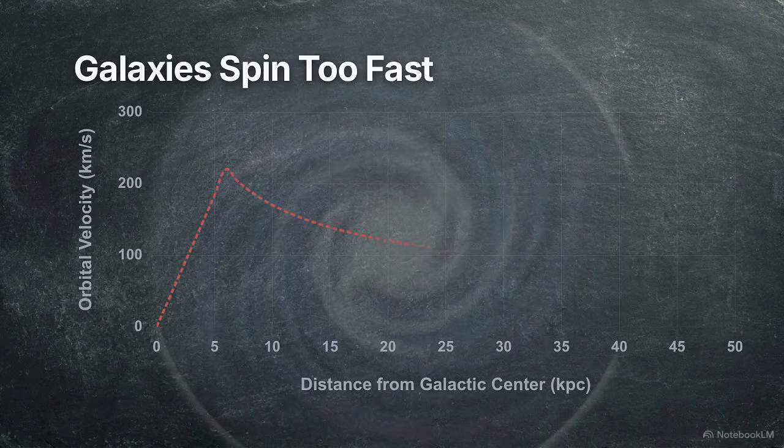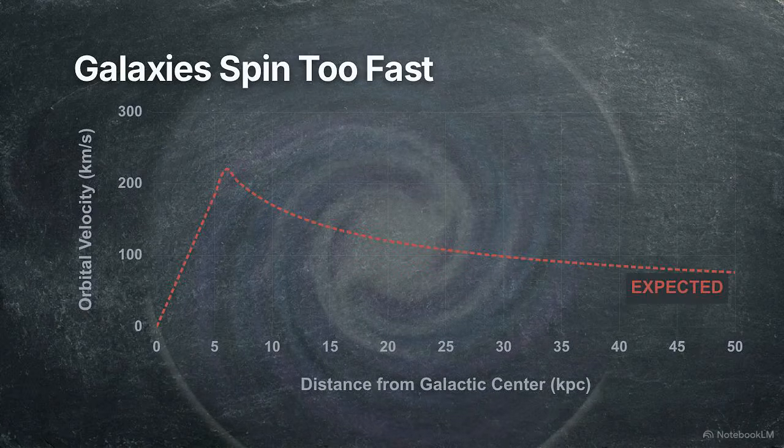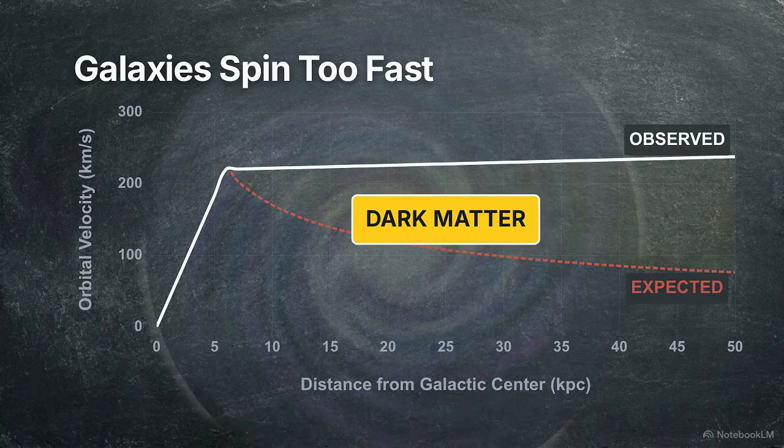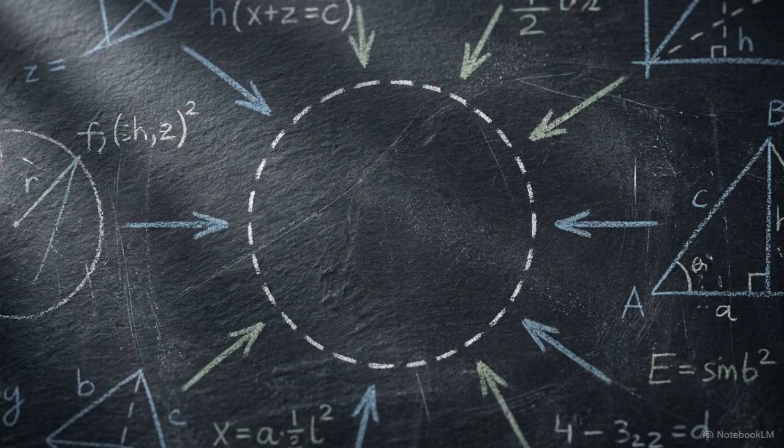When we look at galaxies, we see they spin far too fast to stay together. We assume there is invisible mass providing the gravity to hold them. We call it dark matter, yet decades of searching have found nothing.